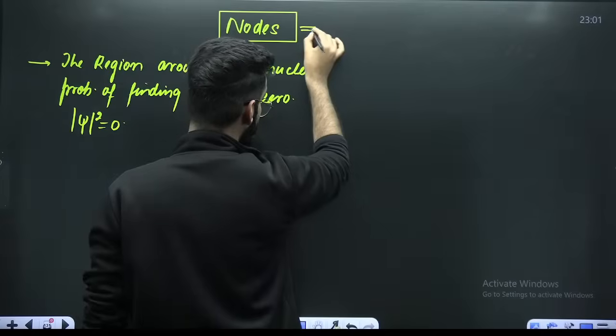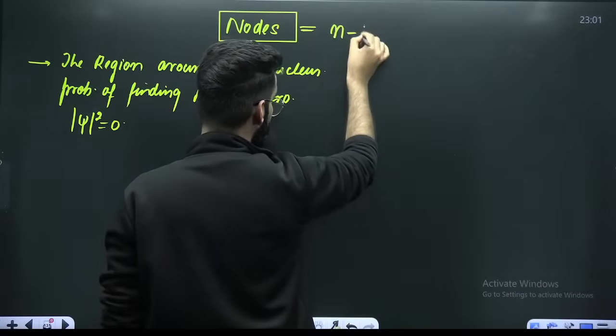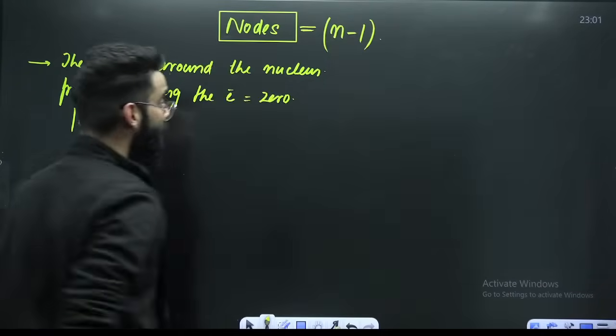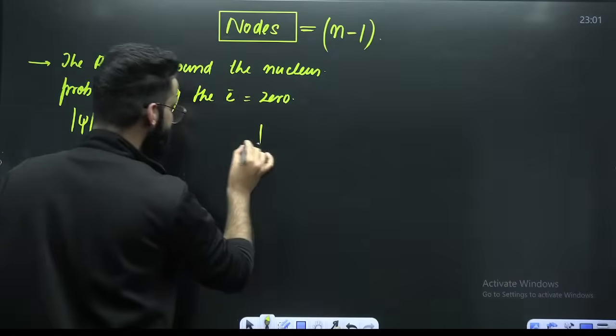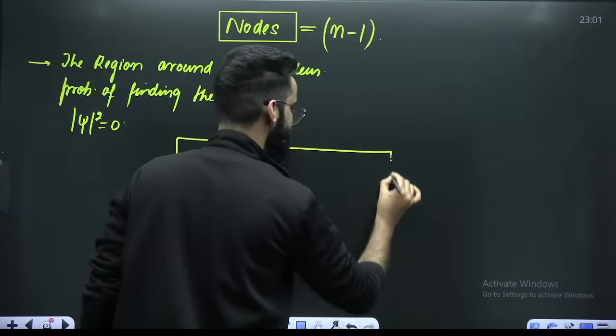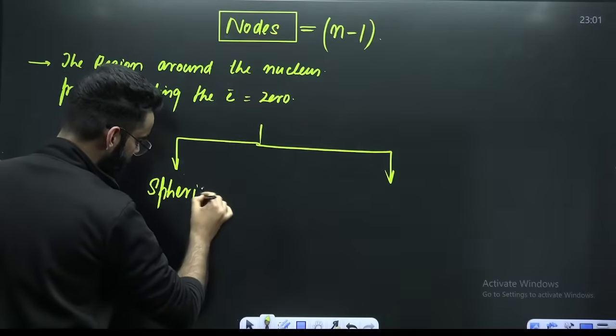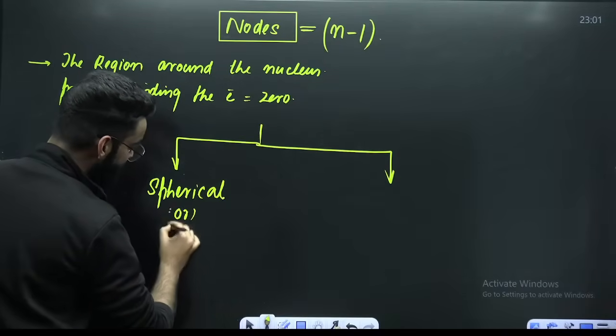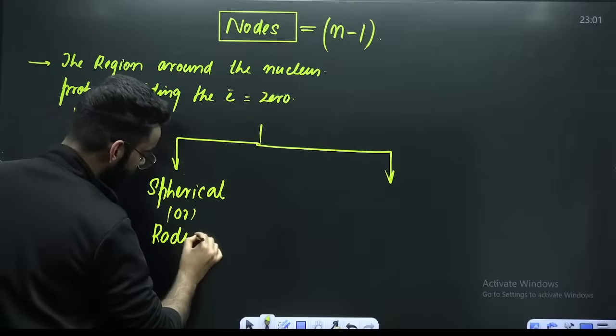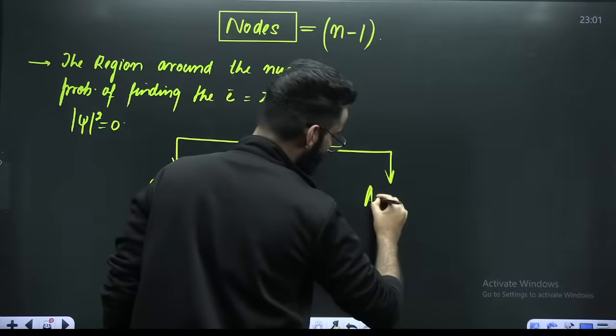Total number of nodes are calculated by the formula n minus 1. This is the formula which gives you the total number of nodes. These nodes, exactly, we classify them into two types. One is what you call spherical nodes, or you can call them radial nodes. One is called angular nodes.